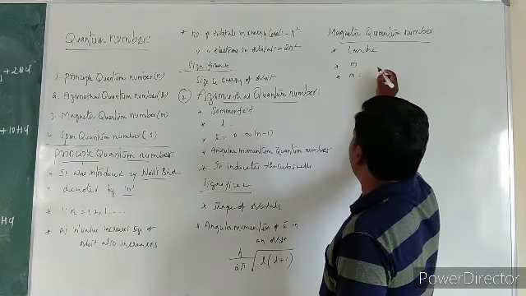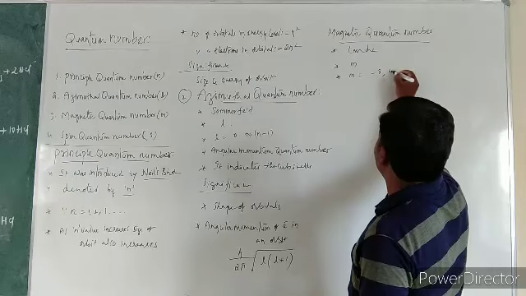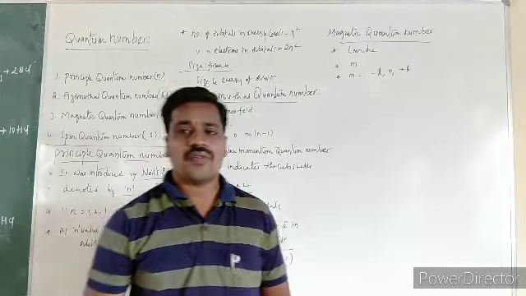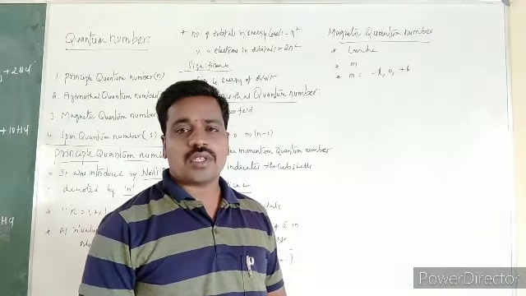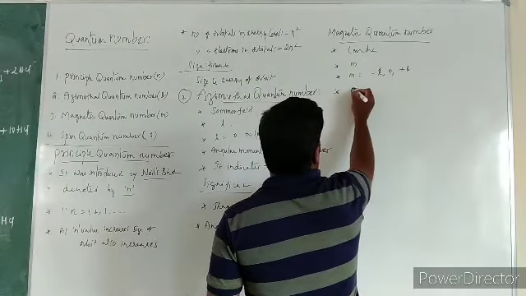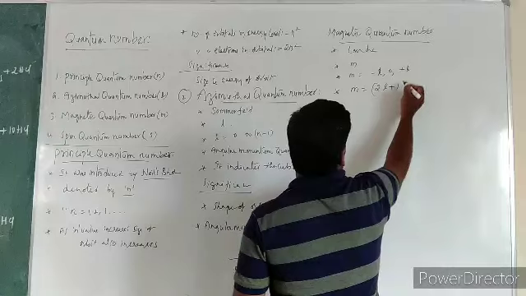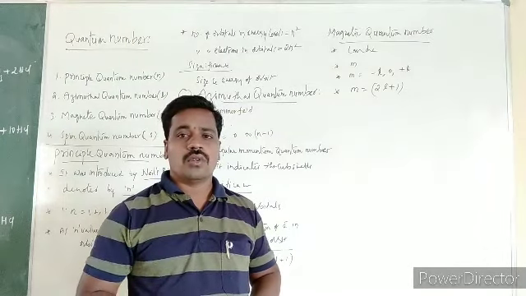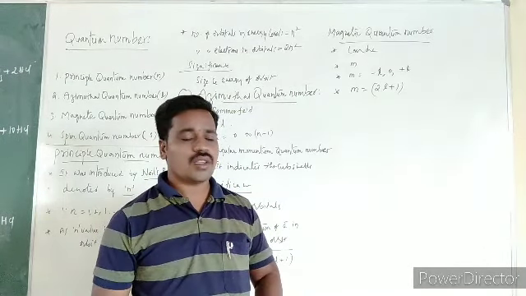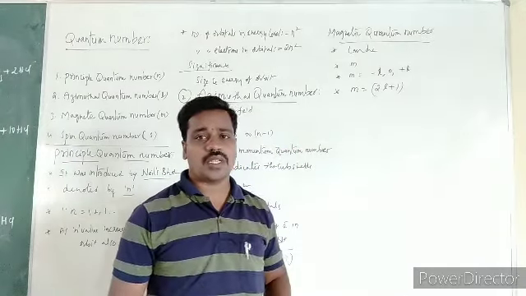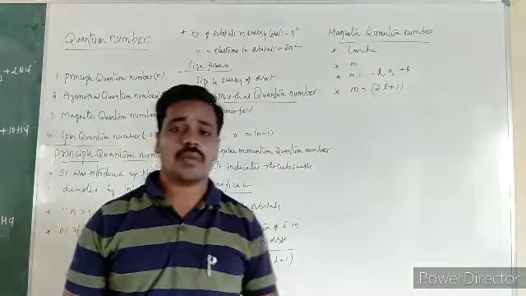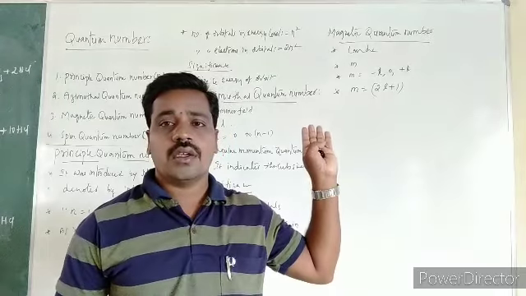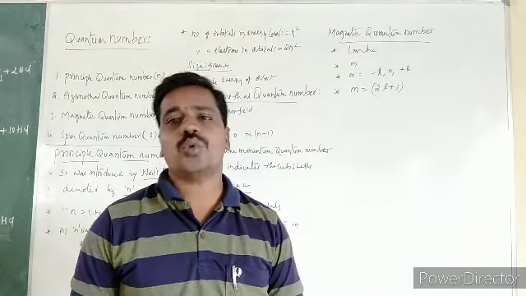The values of m range from minus L to 0 to plus L. For a given L value, the total number of m values is given by the formula 2L plus 1.